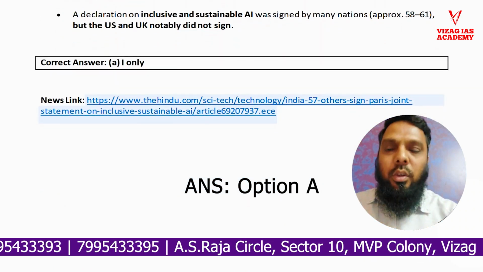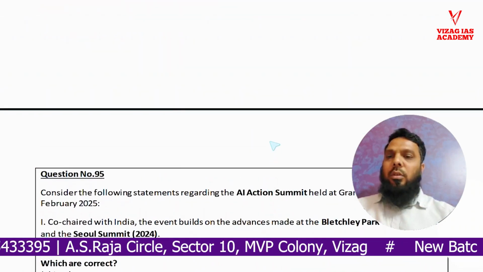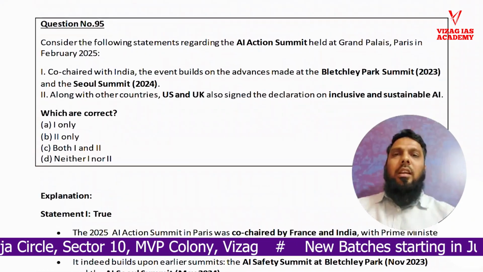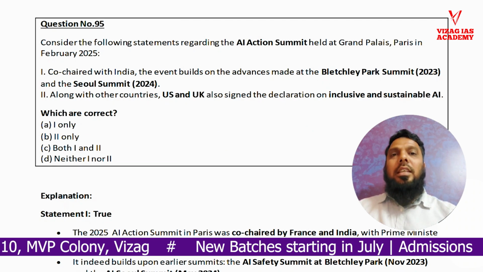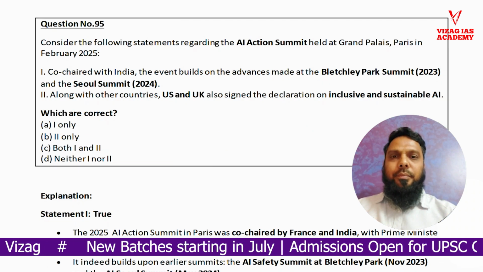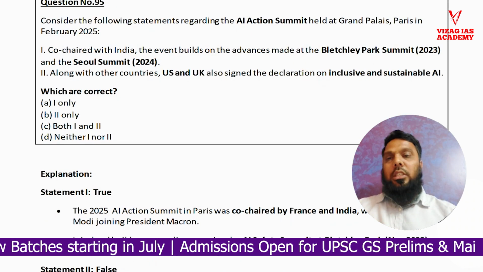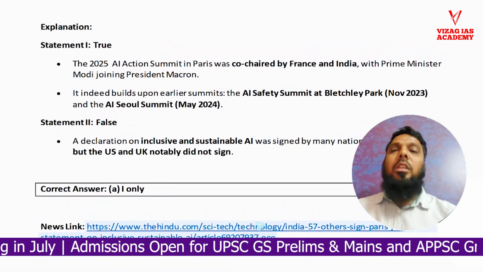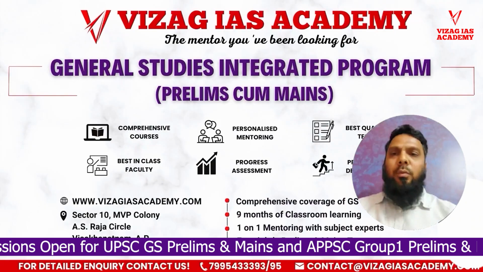And again, I have given the news link. So we have discussed approximately 9 questions, and many of these questions are directly from what we have discussed in the classroom. Hope students have done this examination well, and maybe other aspirants as well. I hope that you find this discussion and explanation very good, and because I've also provided the news links, you can check with the current affairs. This would definitely guide you, right?